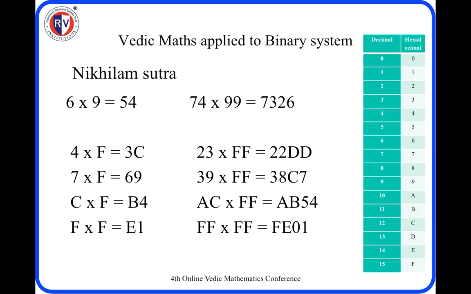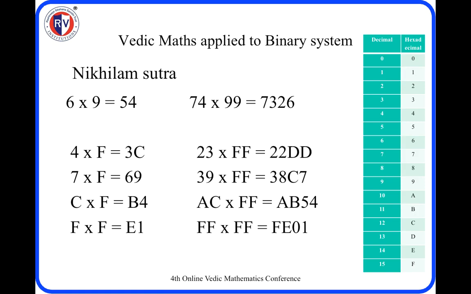Similarly for 2-digit numbers also. Now coming to the hexadecimal system, I am multiplying hexadecimal 4 into F. F is going to play the role of 9 as in the decimal system, since F is the highest number in the hexadecimal number system. So how we multiply 6 into 9, in the same way we can apply it here.